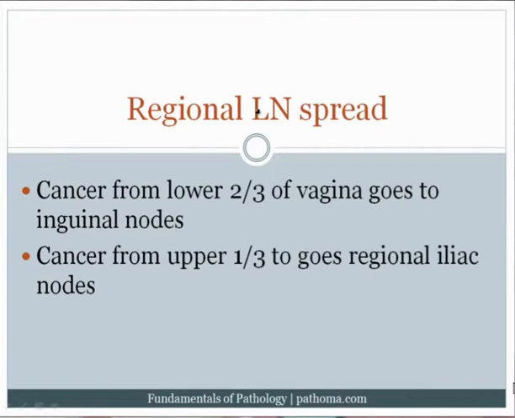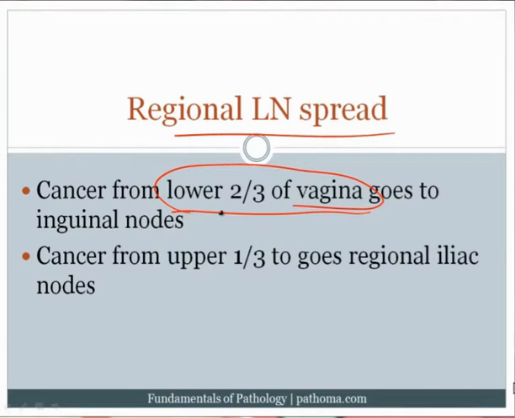Very important to note for examination purposes that the region of lymph node spread, if the patient gets the tumor and the tumor eventually spreads, is going to depend on where in the vagina it occurs. And that's because the vagina is derived from different things embryologically. For example, you know that the lower two-thirds of the vagina is derived from what? The urogenital sinus, very good. And so, therefore, the tumors from the lower two-thirds of the vagina, they tend to go to the inguinal nodes.